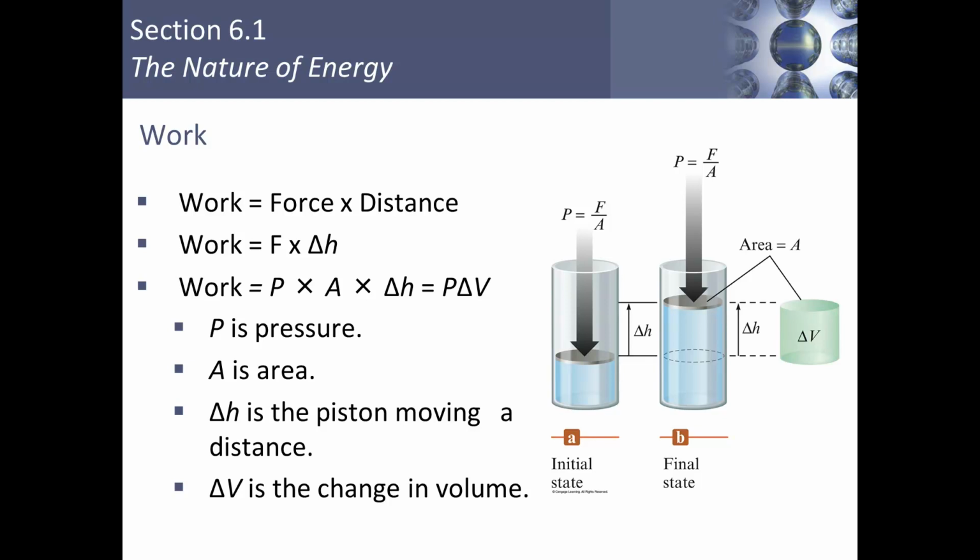Since pressure is equal to force over a unit area, we can rearrange that so that force is equal to pressure times area and get that work is equal to pressure times area times change in height. Change in height times the surface area of the piston is equal to the change in volume in the cylinder. So work is equal to pressure times change in volume.